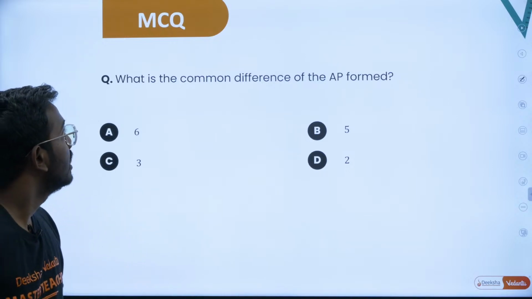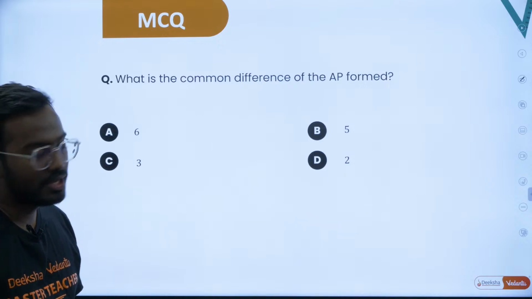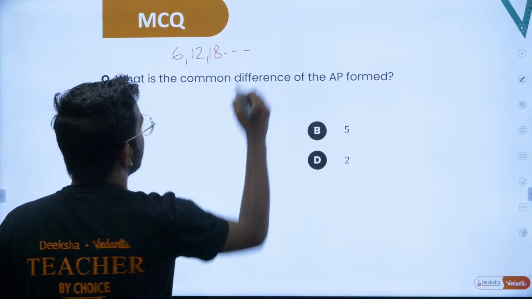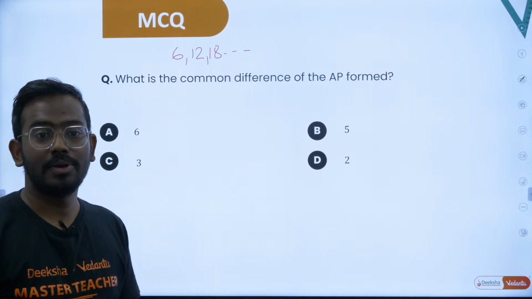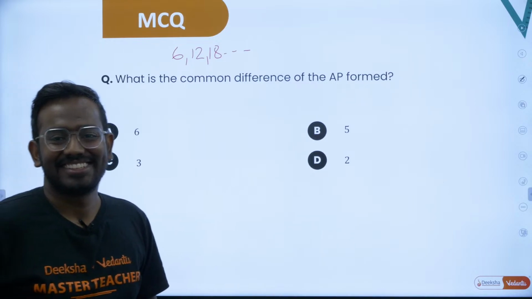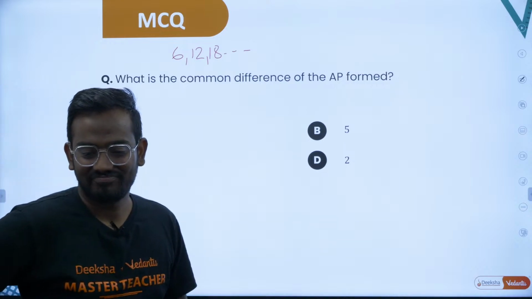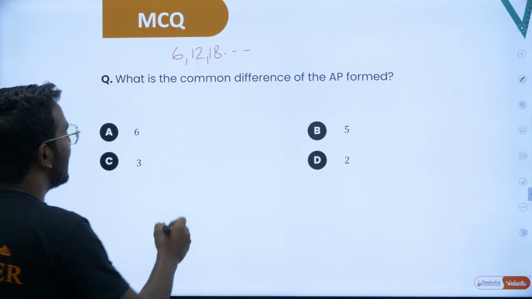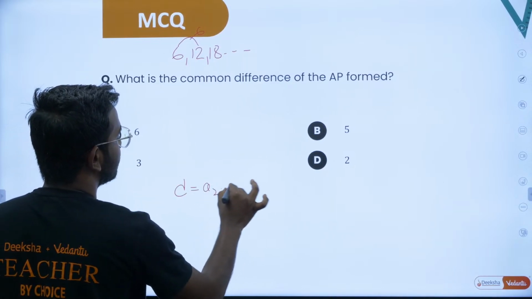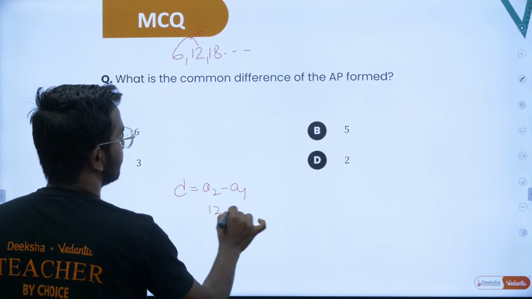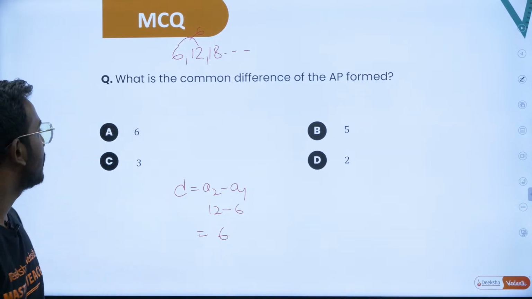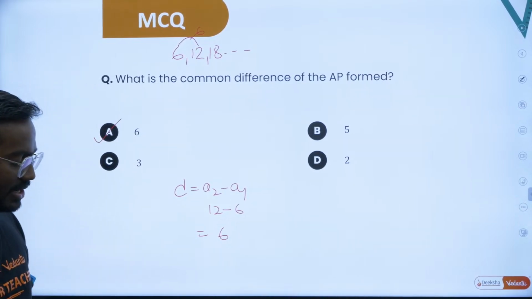What is the common difference of the AP formed here? Sir, the AP is basically 6, 12, 18 and so on. Okay, what is the common difference? I'm waiting for the answer. The common difference is basically 6. So d is a2 minus a1, 12 minus 6 is 6. Very good, Dhanush. Dhanush has given the right answer. Well done. Let's take up the next question.